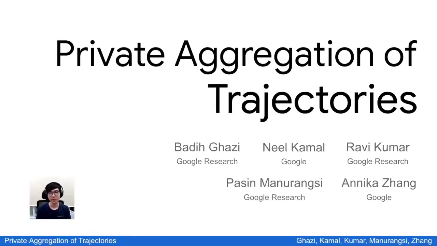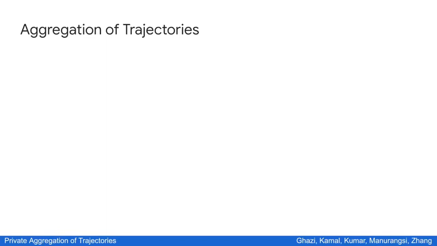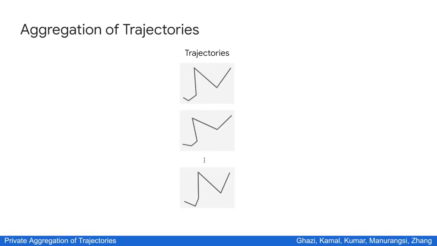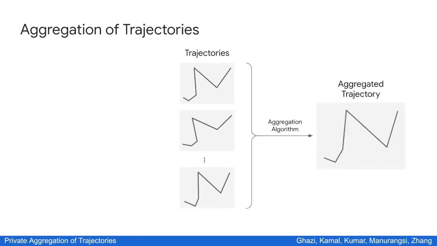Today I will be telling you about private aggregation of trajectories, and this is joint work with Badikasi, Newcomer, Ravi Kumar, and Anika Jang. In the trajectory aggregation problem, we are given multiple trajectories as input, and our algorithm would like to aggregate them into a single trajectory that well represents the input.